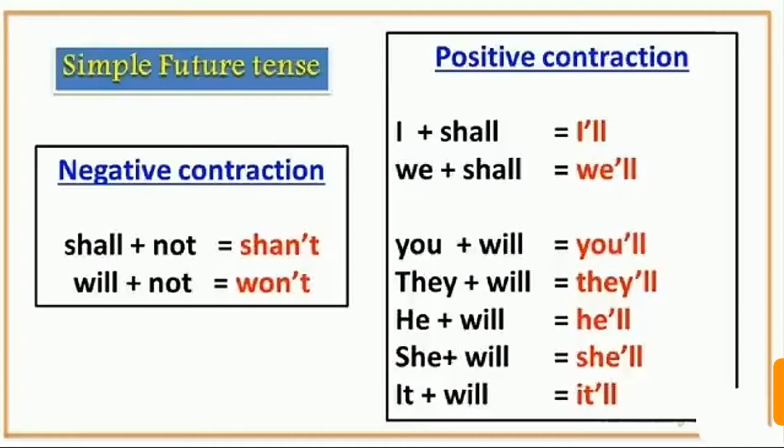Negative contractions and positive contractions of the future simple words. If we say shall not, then we will say shan't, or will not, then won't. If I say I shall, then I'll, and if we say we shall, then we'll. And if I say you will, then we will call it you'll, and if we say they will, then we will say they'll. Okay, so in such a form we will make the contraction form of these words.